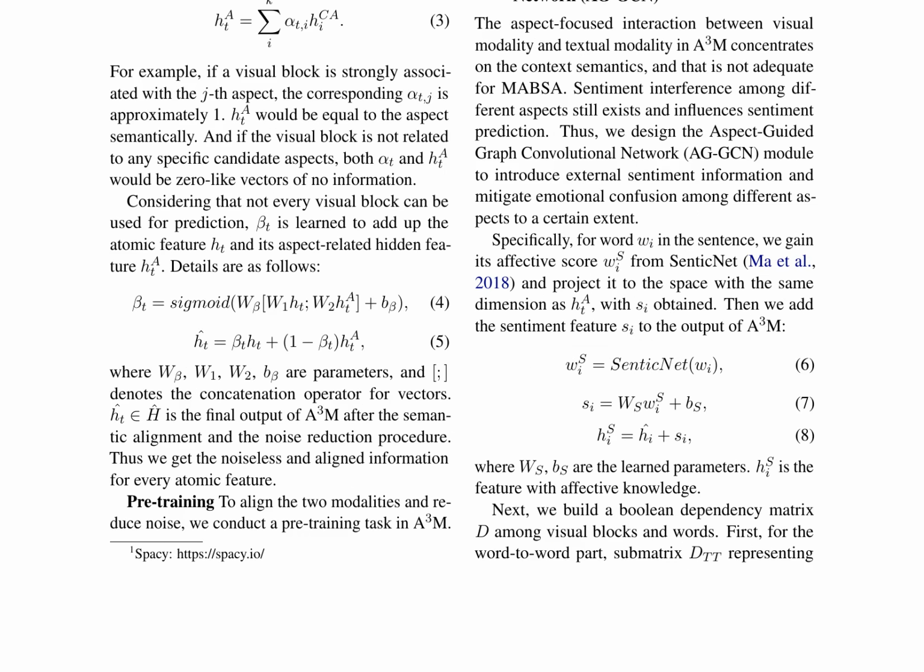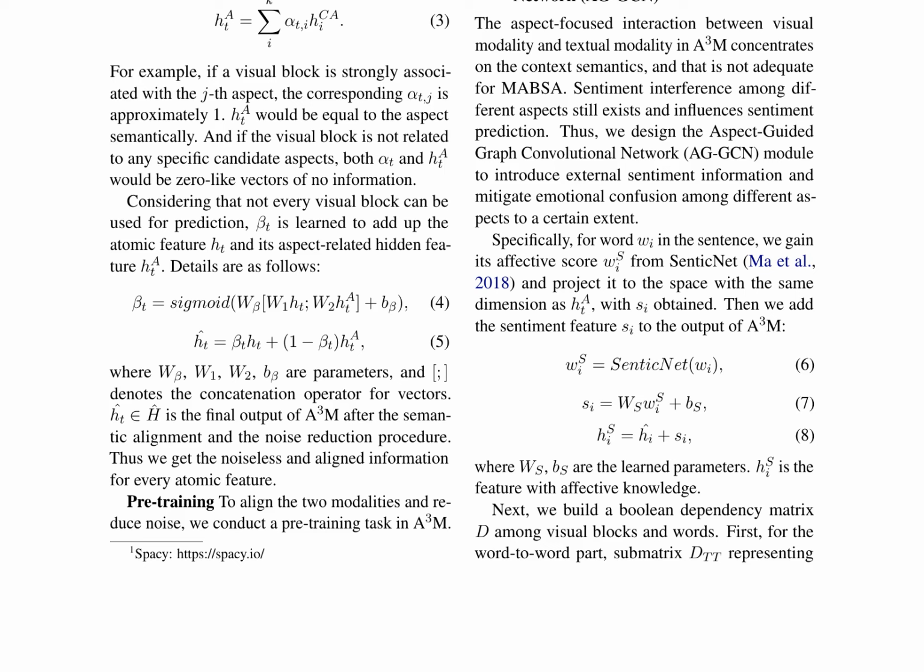The final output of A3M, denoted as HT, is the noiseless and aligned information for every atomic feature. A pre-training task is also described to align the two modalities and reduce noise. Specifically, the image-text relationship on the TRC dataset is detected using the output of A3M and a fully connected softmax layer, with cross-entropy loss as the training objective.